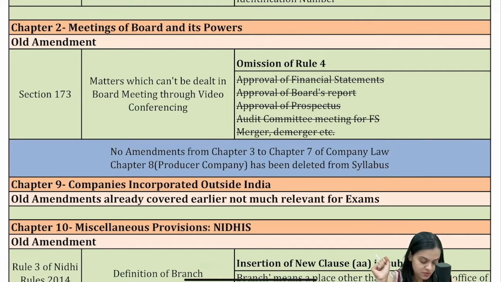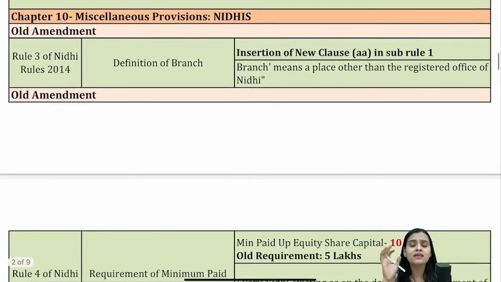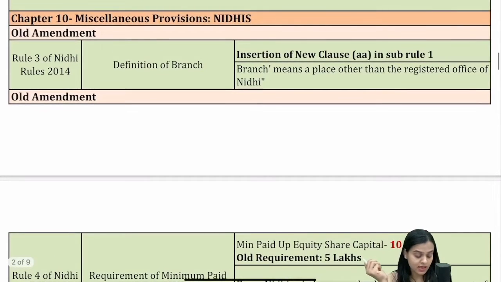There are no amendments from chapter number 3 to chapter 7 of company law. Chapter 8, producer company, undoubtedly it's deleted from your syllabus. Chapter 9, although you will find in the amendment PDF, there are two amendments which are given, but of course, the very old amendments which are covered earlier, and they're not even very much relevant for examinations. I'm not taking it up.